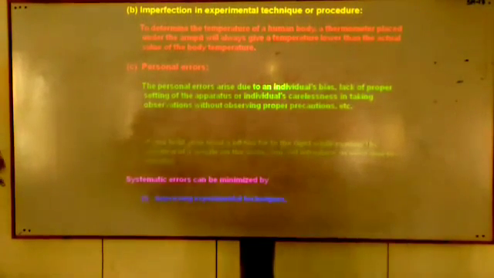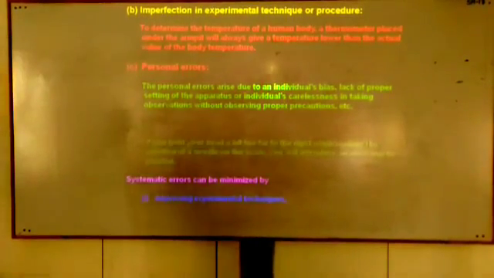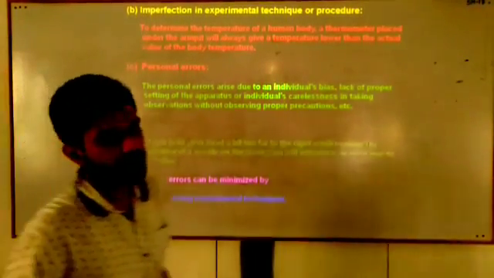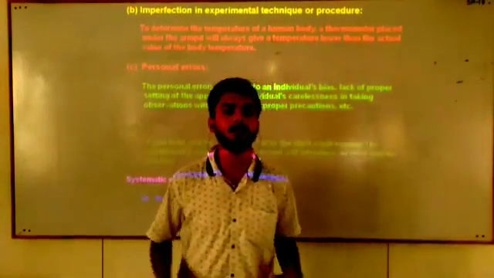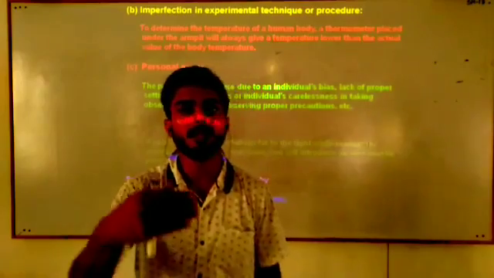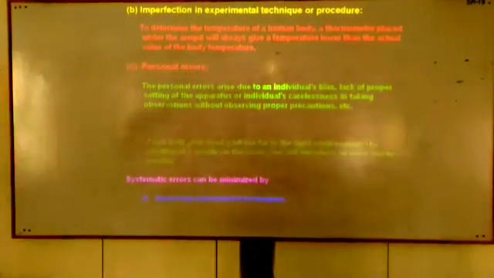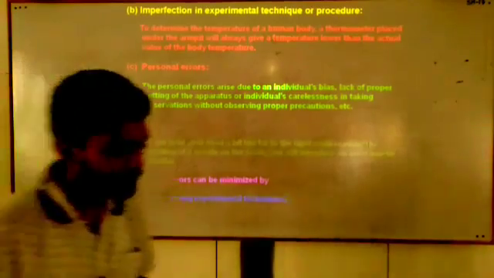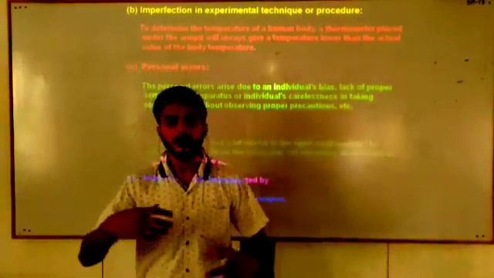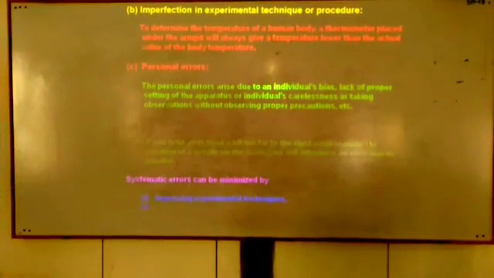So many other errors may be possible, but we are considering only 3 here. Students, how can we minimize our systematic error? What are the procedures by which we can minimize our systematic error? First is improving the experimental technique. Improve your experimental technique. Train yourself to perform that experiment.